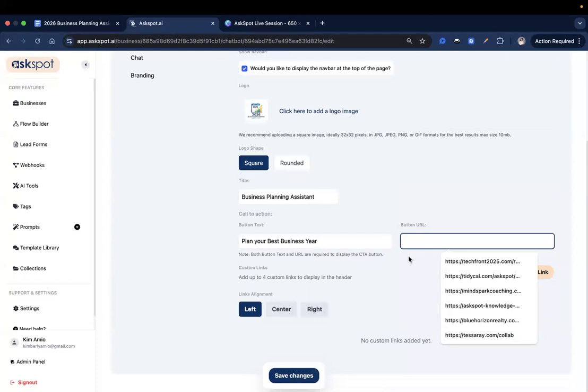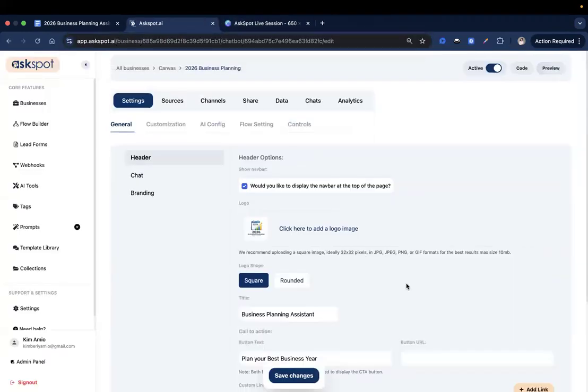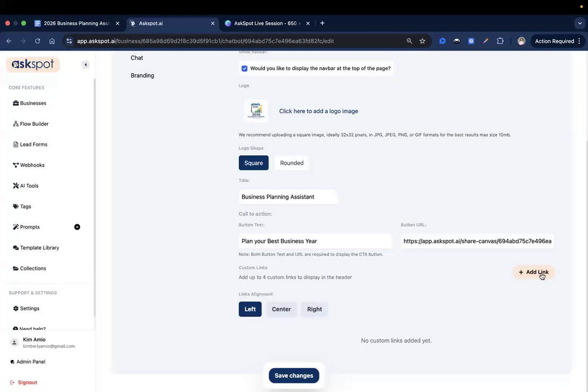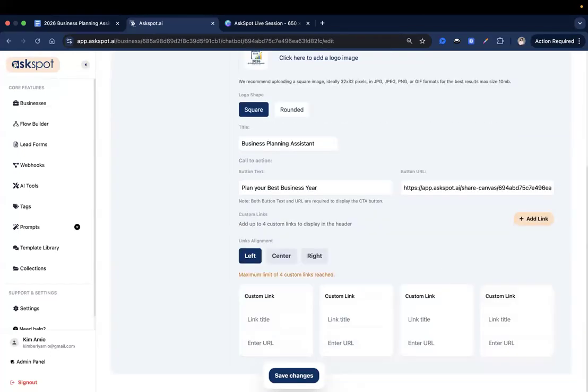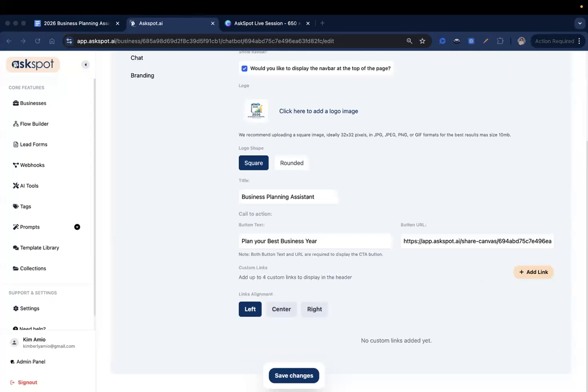If you want, this can vary for the button URL. This can be a one-on-one strategy session, a link, or maybe a leads collection, something, a form, or if you want, we can just add the link to this canvas for now. There you go. Now, as for our custom links, I'm going to put some sample custom links in here. These are all interchangeable. You can just change the links anytime. So these are just for ideas purposes.